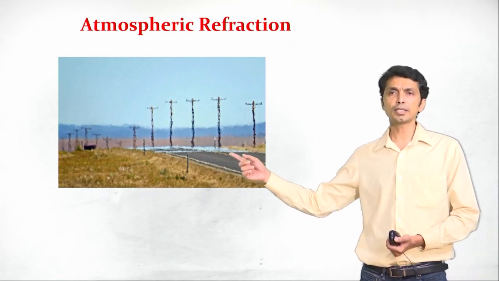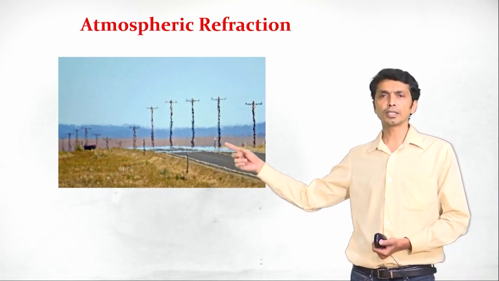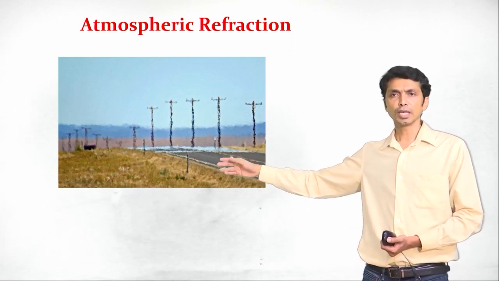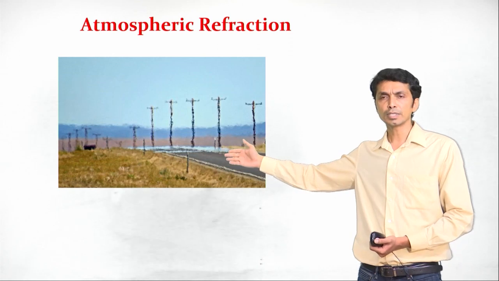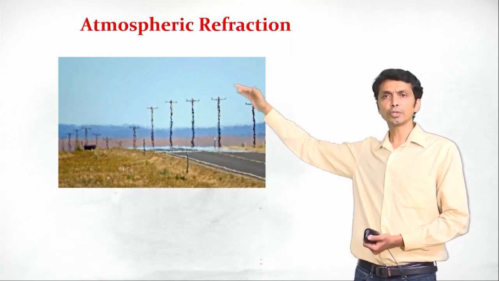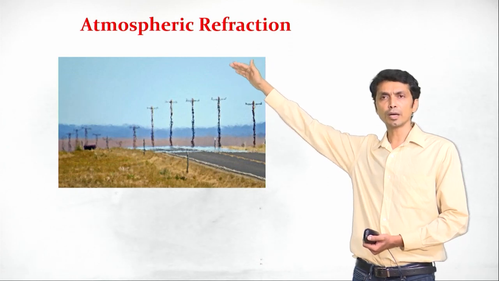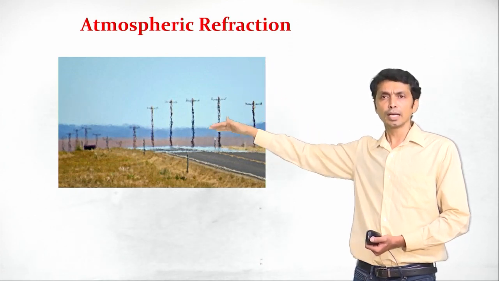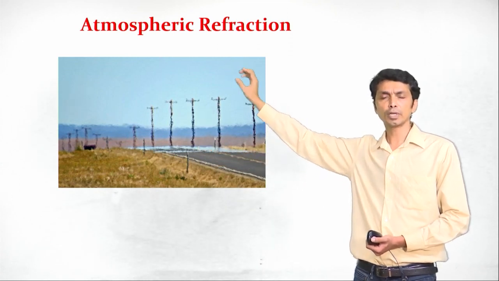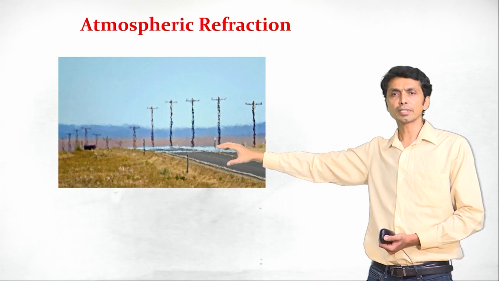As you can see, this is an image taken on a hot day. The land is hotter, because of which the air in touch with the land is hot compared to the air above. So air is hot here, air is cool at the top. So what happens now?